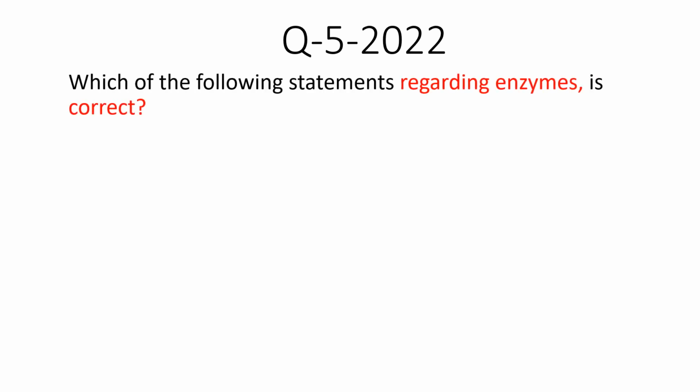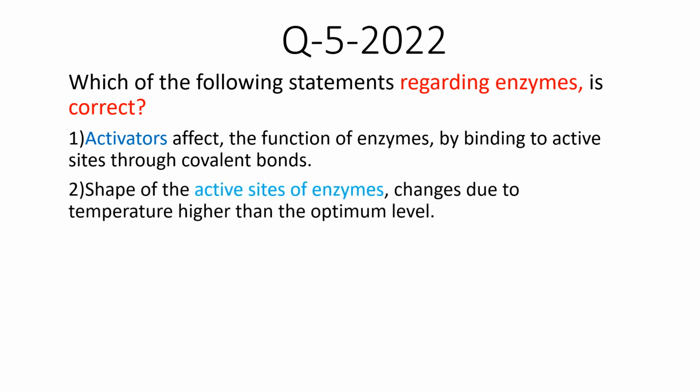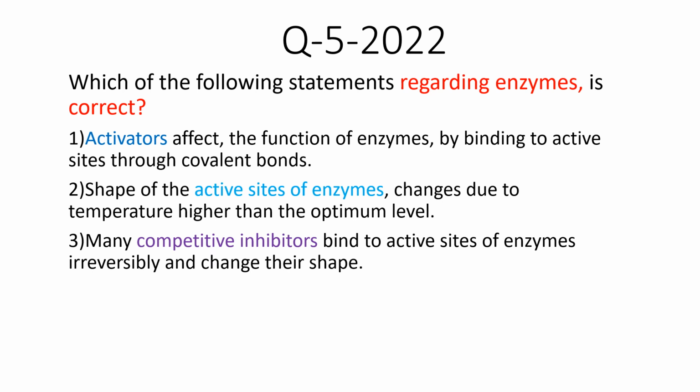Question 5, 2022. Which of the following statements regarding enzymes is correct? 1. Activators affect the function of enzymes by binding to active sites through covalent bonds. 2. Shape of the active sites of enzymes changes due to temperature higher than the optimum level. 3. Many competitive inhibitors bind to active sites of enzymes irreversibly and change their shape.